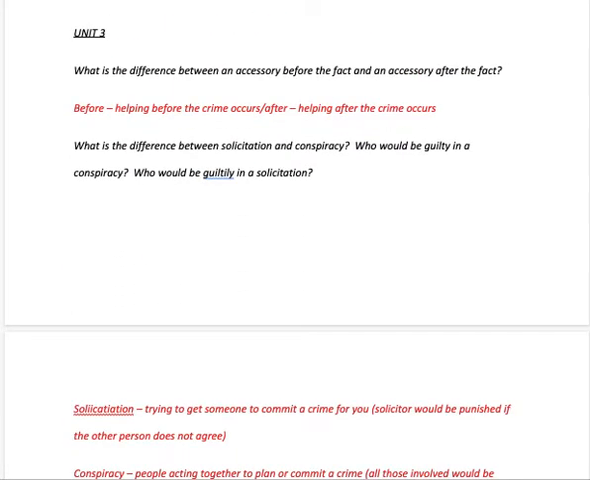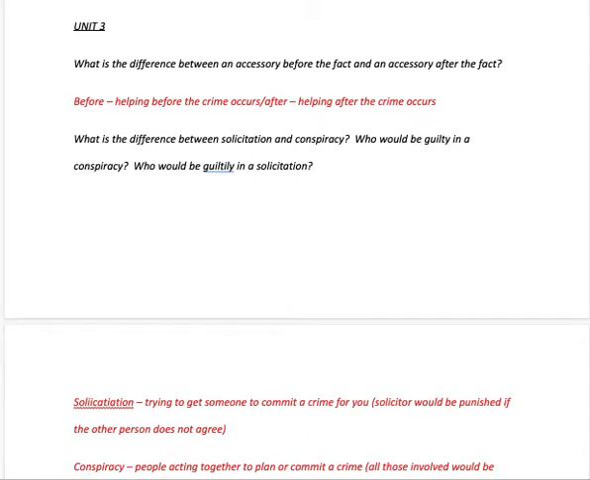Now Unit 3, our biggest unit here. What is the difference between an accessory before the fact and an accessory after? Again, before, helping someone before the crime occurs, planning it. After would maybe be getting someone out of somewhere. The crime has already been committed. You're helping the person figure it out.